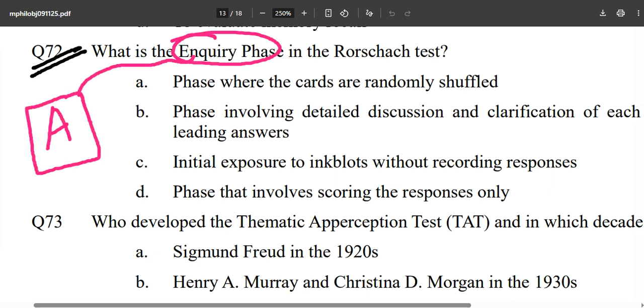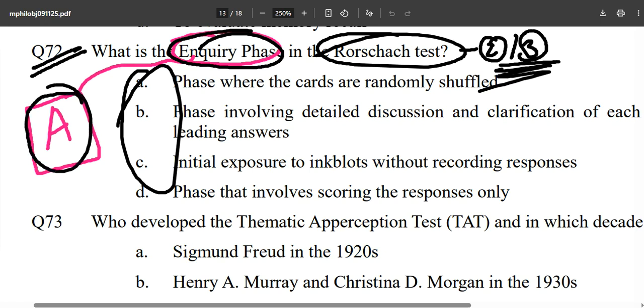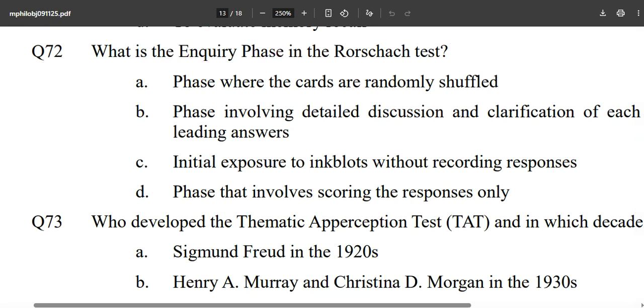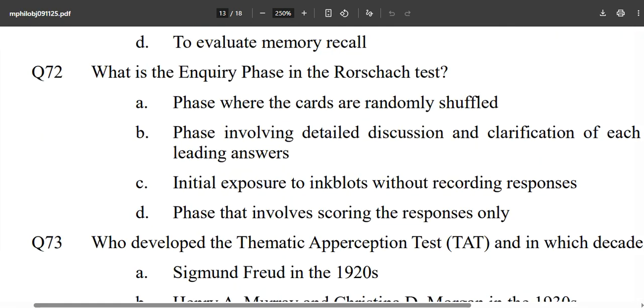Okay, this question number 72 in no time. What is the inquiry phase? There are 2 phase, 3 phase. If you know the correct answer, comment down below. In Rorschach test 1921, what is the correct answer? If you have gone through this book, particularly each single word, each single letter, then you will be able to answer it quickly without even thinking. RML paper, this is your only requirement, to do the simple framework, and that is it.